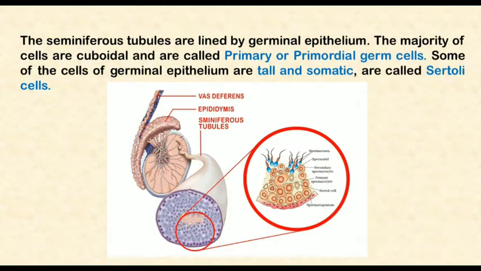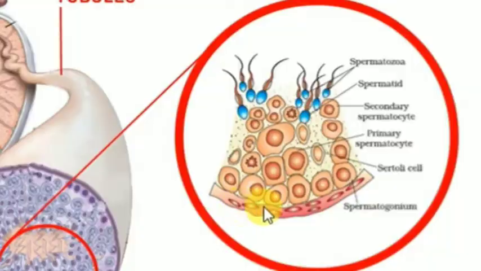Before we start spermatogenesis, in this figure, you can see that this one is the vas deferens. Here is the epididymis, and these are various lobules of testes in which seminiferous tubules are present. Here a cross section or enlarged view is shown, in which you can see germ cells.